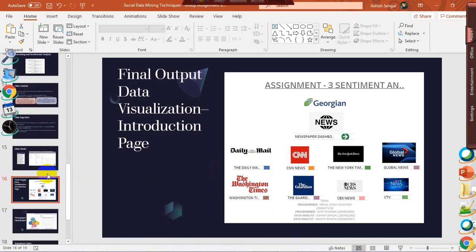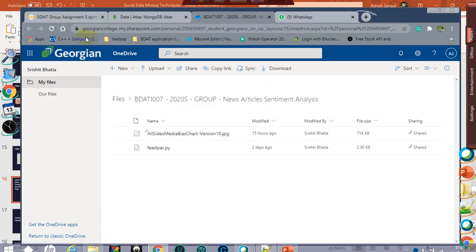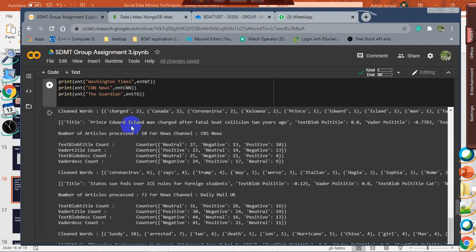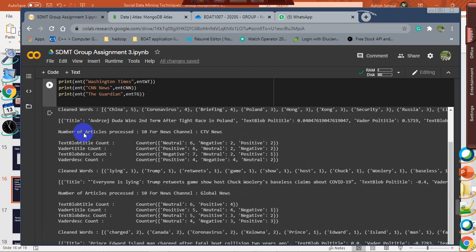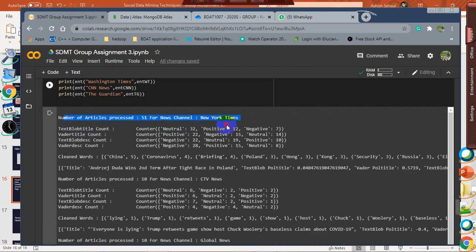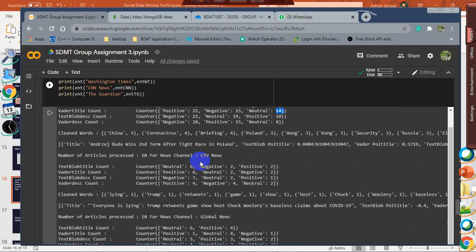Just to add, let's show the execution of the code. The code has successfully executed. As you can see, here I have represented the number of articles processed, and similarly the polarities for each of the 51 articles and how they are distributed. For example, TextBlob gave 32 articles out of 51 that are neutral, whereas Vader gave a neutral count of 14 out of the same 51 articles. So there is a difference between both the libraries that can be used for the analytics.